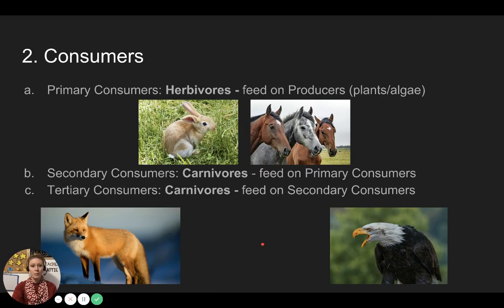Consumers. Primary consumers are herbivores. They feed on producers, plants and algae. For example, a rabbit or horses. Secondary consumers are carnivores. They feed on primary consumers, such as a fox eats the rabbit. Tertiary consumers, carnivores that feed on secondary consumers, such as the eagle that eats the fox.